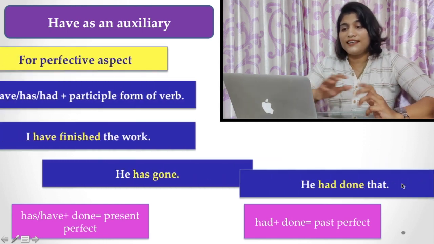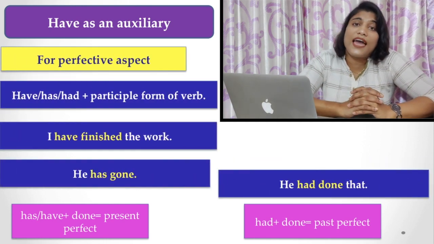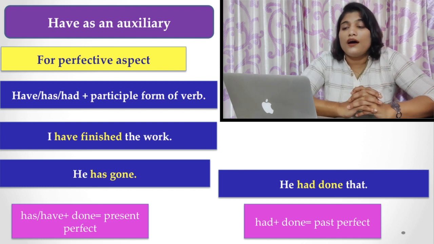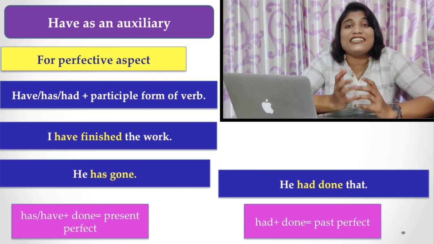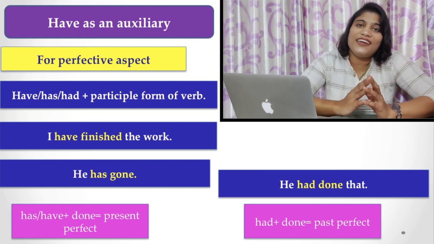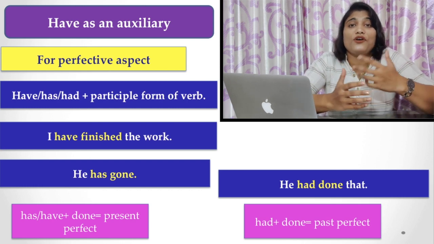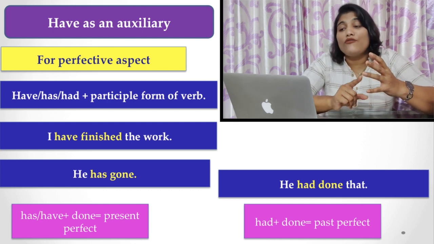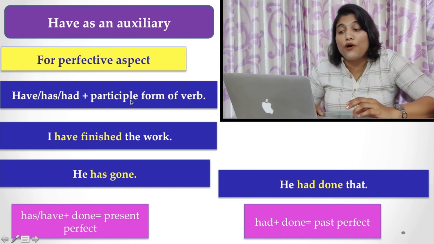Now, let's see the auxiliary have. In a sentence, auxiliary have is used for the perfective aspect, that is, to make it a perfect tense. When we are talking about perfect tense, we have to use have with the participle form of the verb.